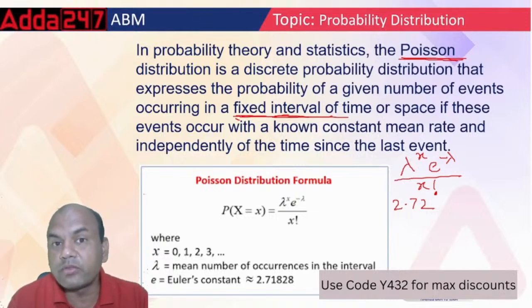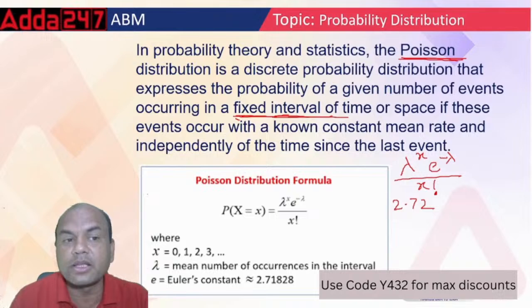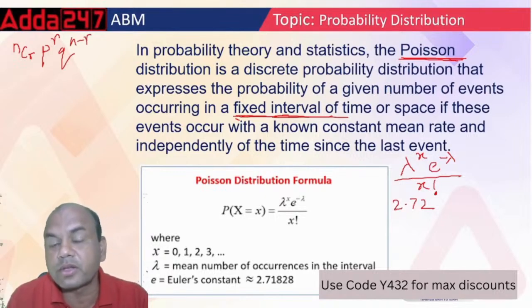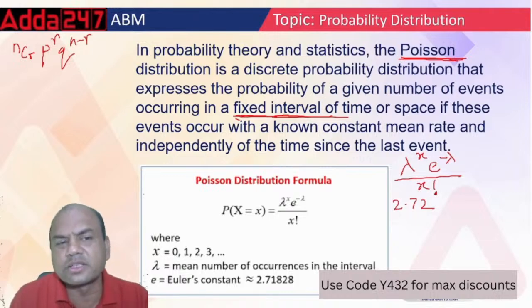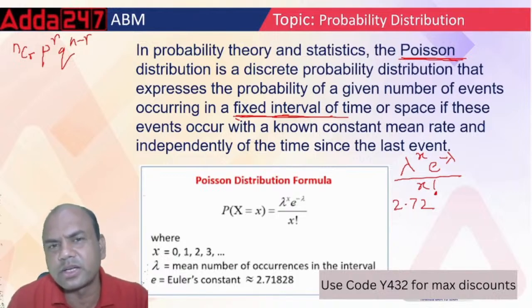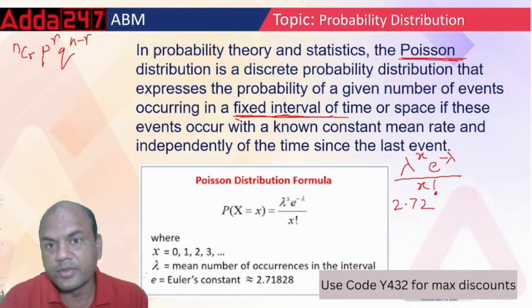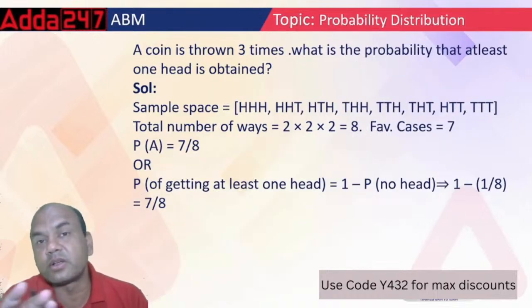So what is the formula for binomial? nCr, p raised to r, q raised to n minus r, right? What is the formula for Poisson? Lambda raised to x, or r you can call it. Some books call it r, some books call it x, one and the same thing. Lambda raised to r, e raised to minus lambda, upon r factorial. What is r or x? It is what is asked in the exam. So that was the theory part. Now we'll solve some numericals.